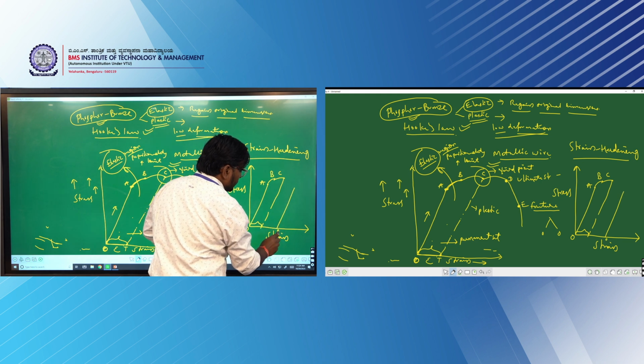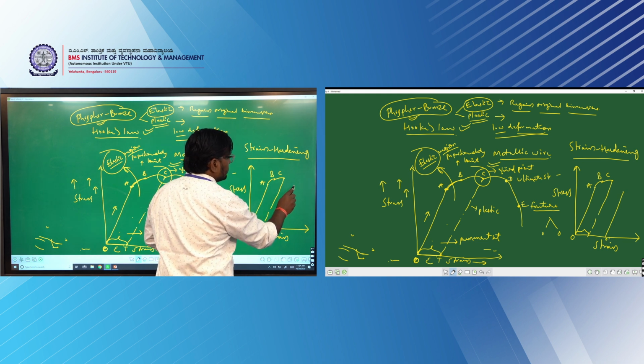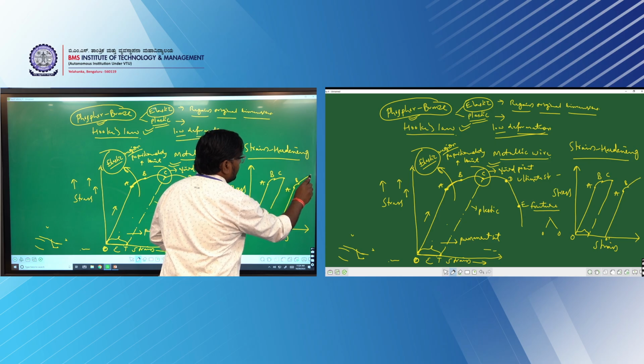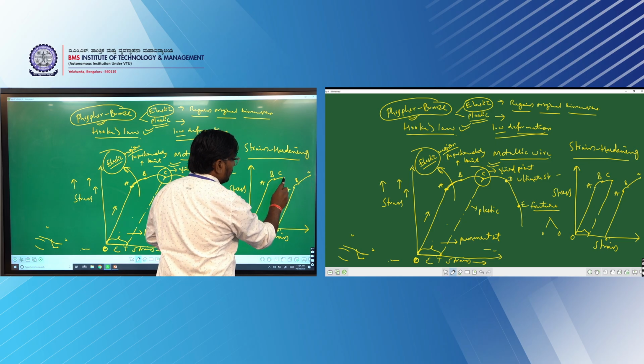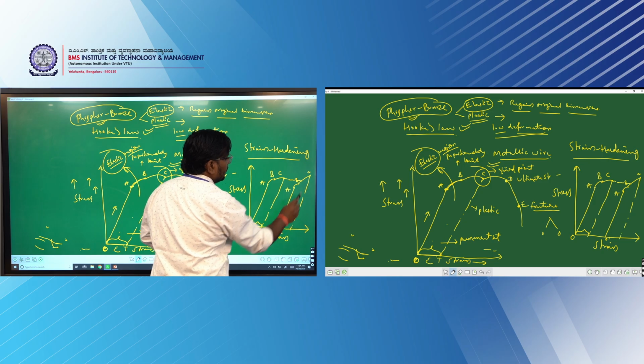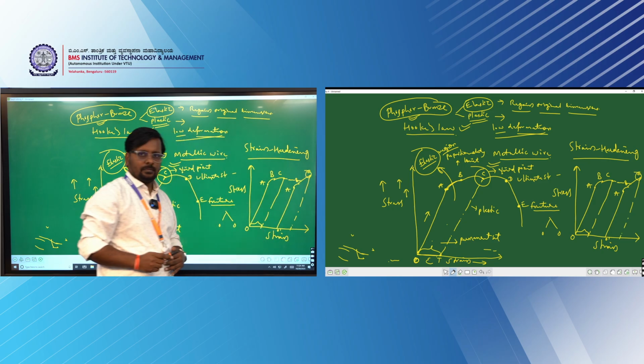This is O dash. This is point A, this is the proportionality point B, and this will be the yield point. The earlier yield point is here, and this is the increased yield point.